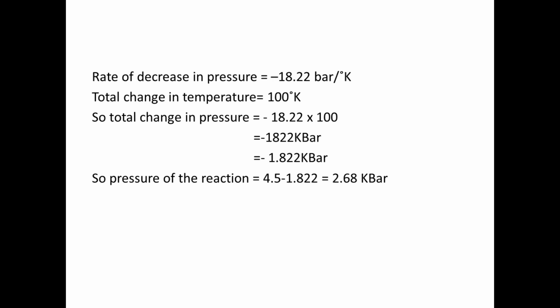Now we have the pressure gradient of minus 18.22 bar per degree Kelvin and the total change in temperature is 100 degrees Kelvin. So the net change in pressure is minus 18.22 into 100, minus 1822 bar, that is minus 1.822 kilobar. So the pressure of the reaction is 4.5 minus 1.822, that is 2.68 kilobar.